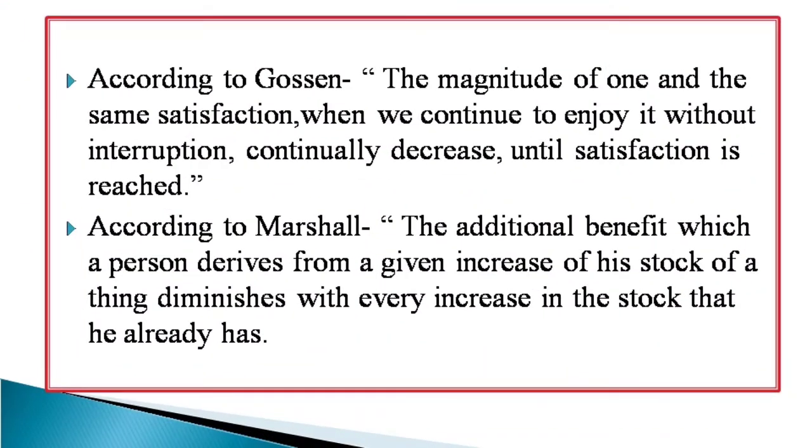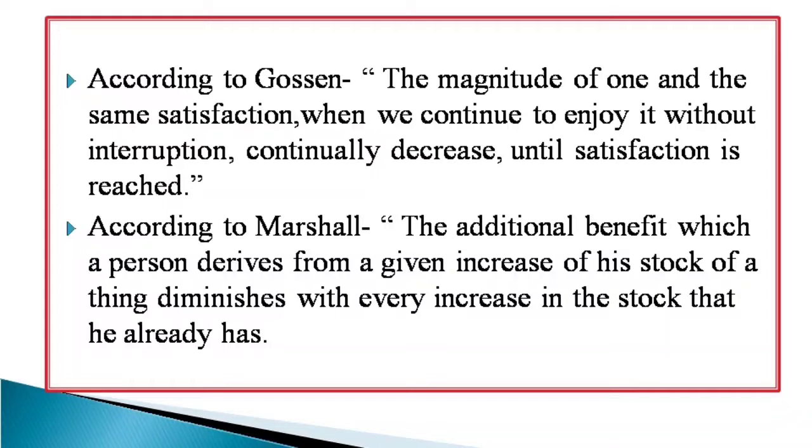According to Gossen, the magnitude of one and the same satisfaction, when we continue to enjoy it without interruption, continually decreases until satisfaction is reached. Now Marshall states that the additional benefit which a person derives from a given increase of his stock of a thing diminishes with every increase in the stock that he already has.